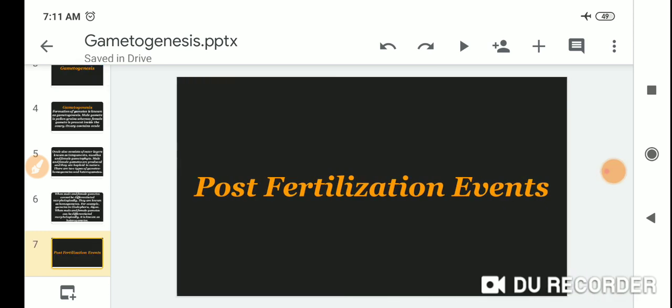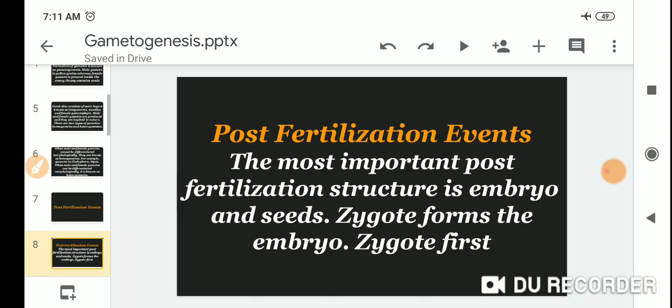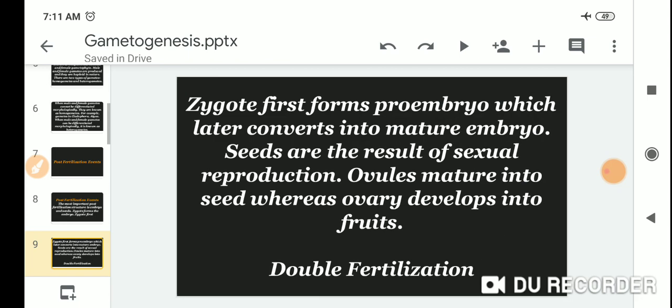Post-fertilization events. The most important post-fertilization structures are the embryo and the seeds. The zygote forms the embryo. The zygote first forms the pre-embryo, which later develops into the mature embryo.